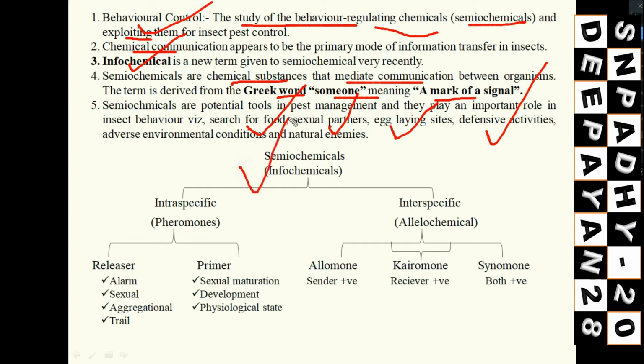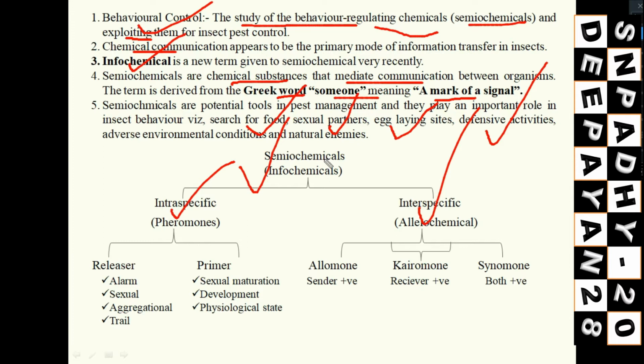Now you see the classification. Semiochemicals are divided into two types: intraspecific and interspecific. We have already discussed these many times; you can watch my insect ecology videos, where we discussed intra and interspecific very nicely. Intraspecific means communication between individuals of the same species, and interspecific means communication between two different species.